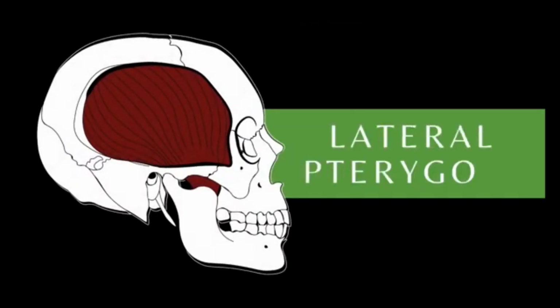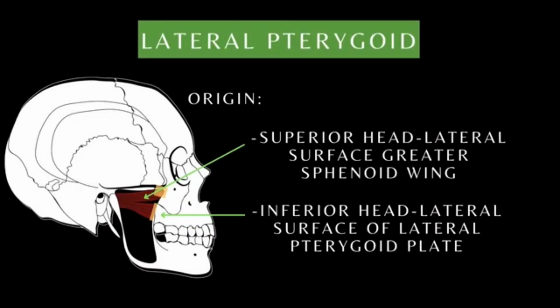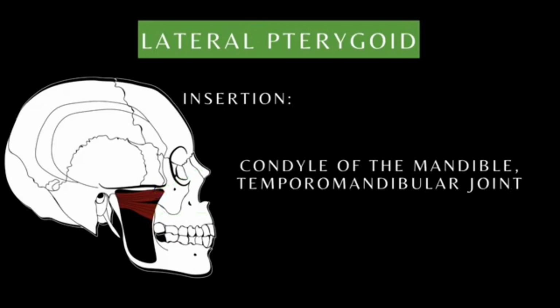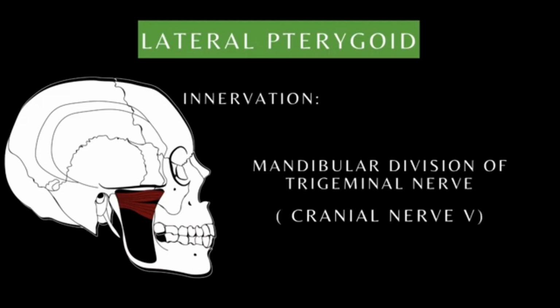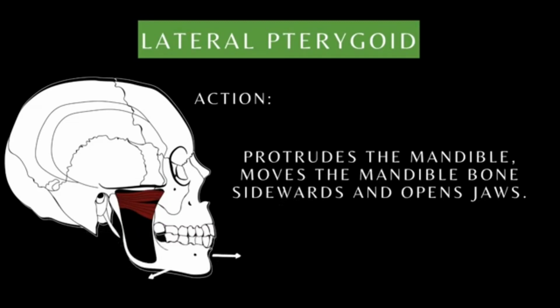Lateral pterygoid. The superior head arises from the lateral surface of the greater sphenoid wing, while the inferior head originates from the lateral surface of the lateral pterygoid plate. It inserts into the condyle of the mandible and the temporomandibular joint. It is innervated by the mandibular division of the trigeminal nerve. It functions to protrude the mandible, move the mandible sideways, and open the jaws.